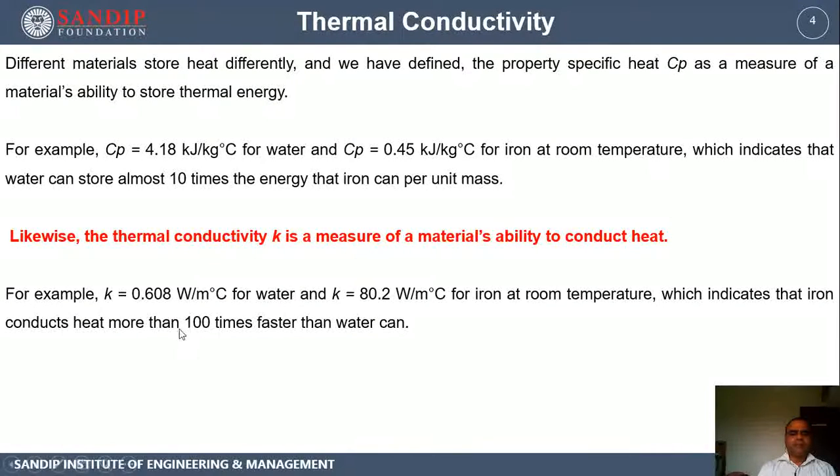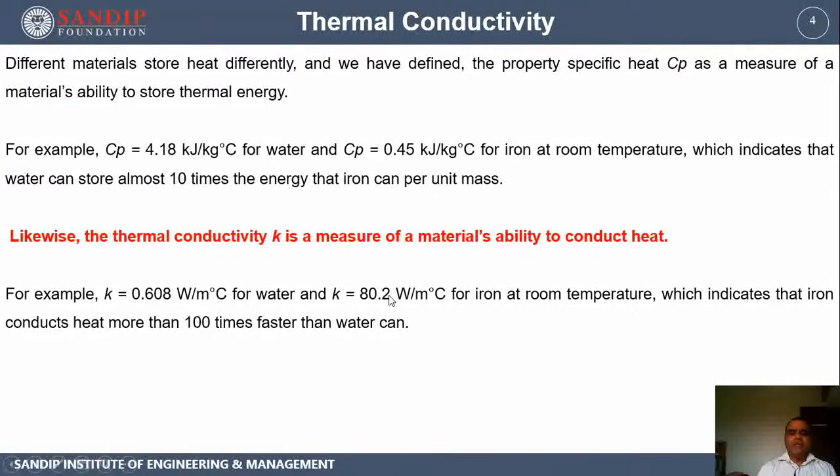For example, taking the same materials, conductivity for water is 0.608 and 82.2 for iron. Now you can see that the thermal conductivity of water is far less as compared to iron.